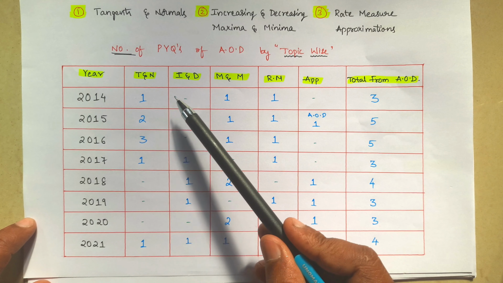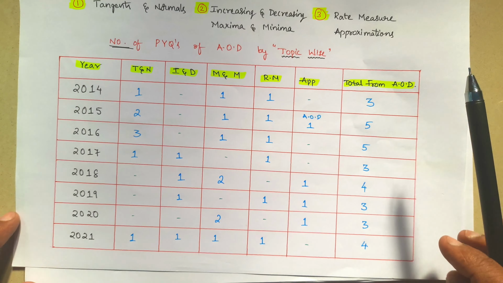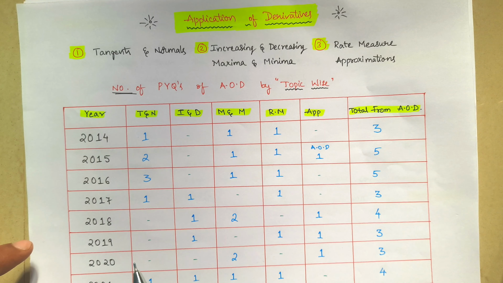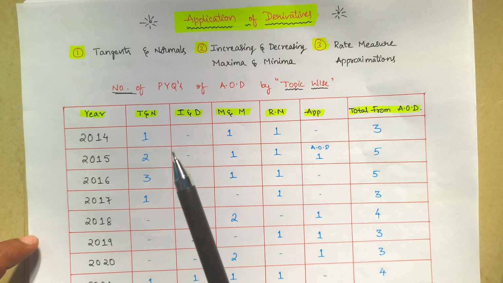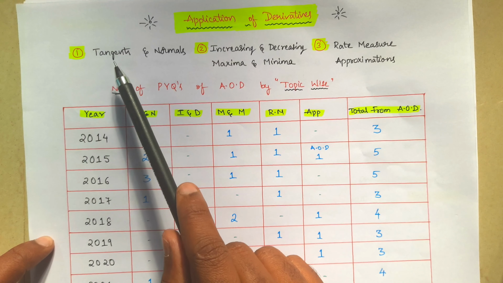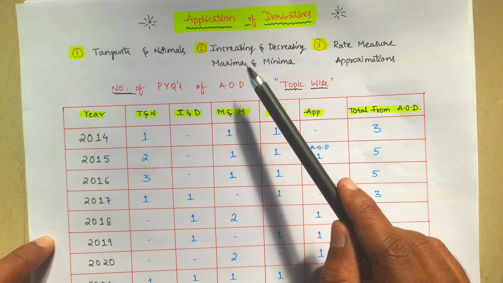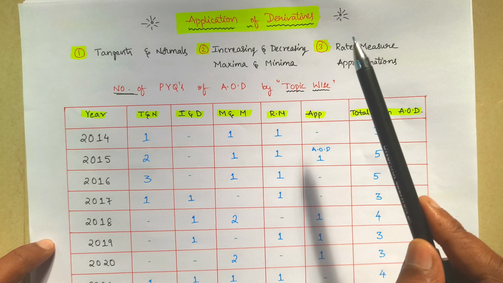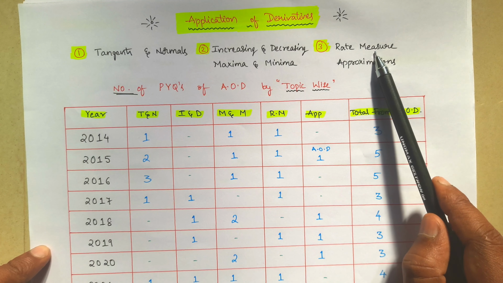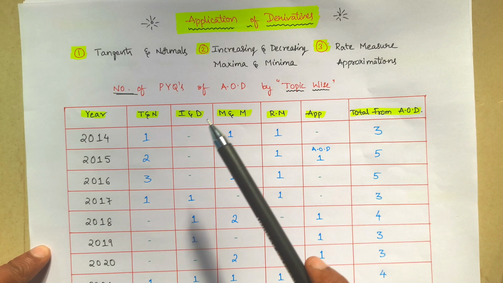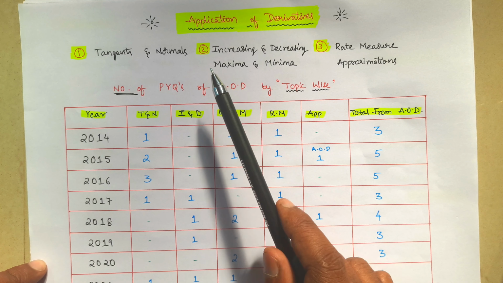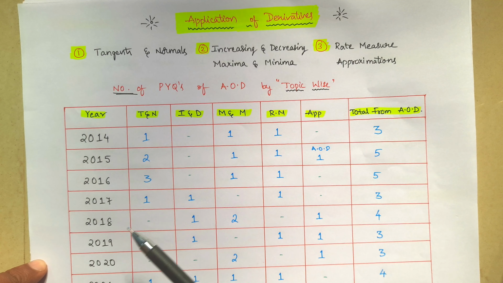Based on the topic-wise split, in this chapter you first have to prepare these 5 topics, but I will divide those 5 topics into 3 categories. First one is tangents and normals, another one is the combination of increasing, decreasing and maximum, minima, and third one is the combination of rate measure and then approximations. So total 5 topics will be there, 1, 2, 3, 4, 5. Again, you subdivide them into these 3 topics and prepare those.